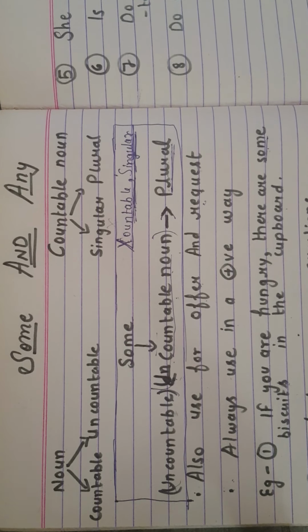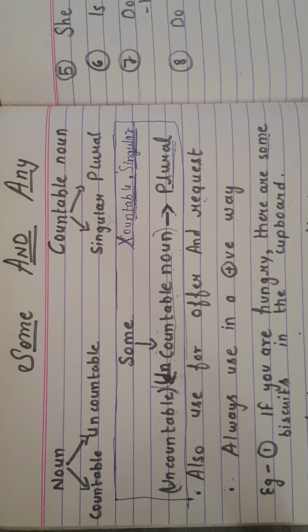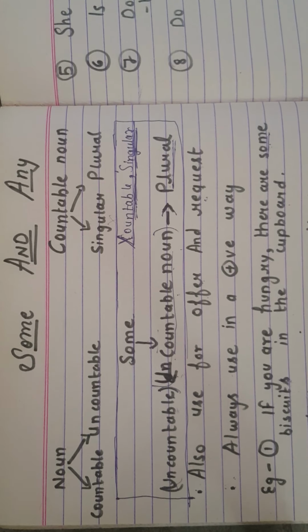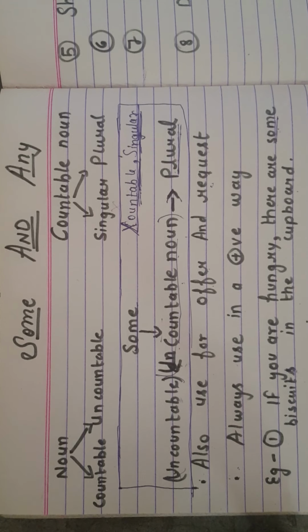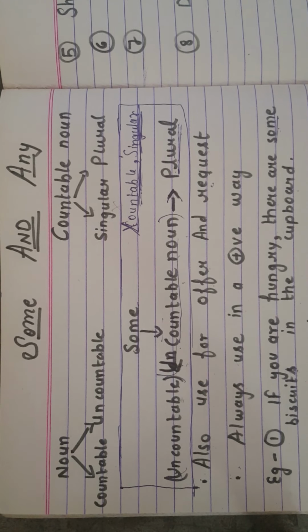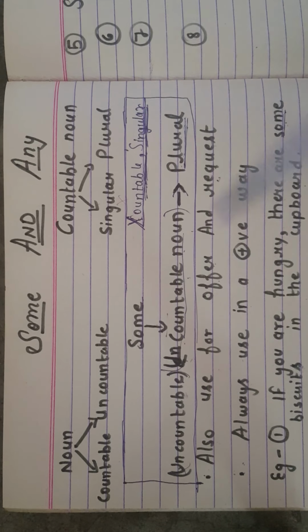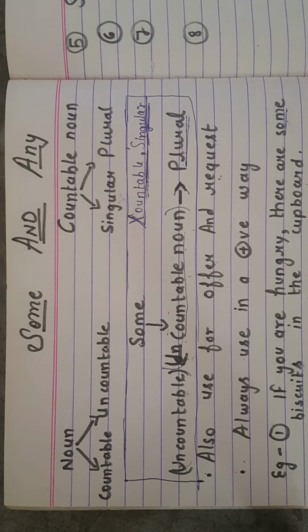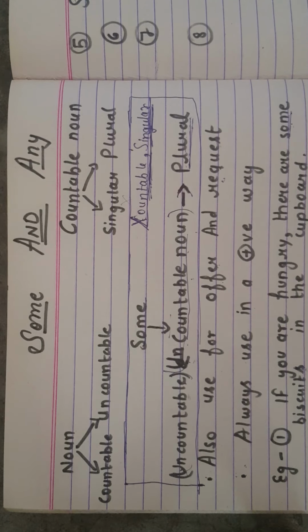As we have seen in this example, do you have any information about this place? We can also say, do you have some information? Information is uncountable, so you can use it with some or with any also. I hope you understand how to use these two words, some and any. We have made this diagram also, so please take a screenshot of it so that you never forget, and whenever you have any doubt, you can see the diagram.